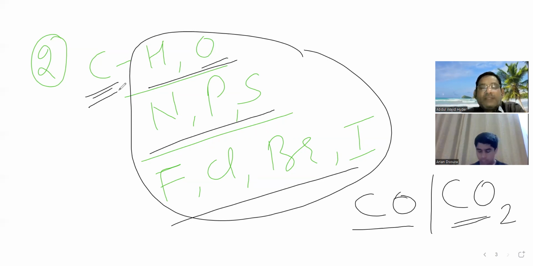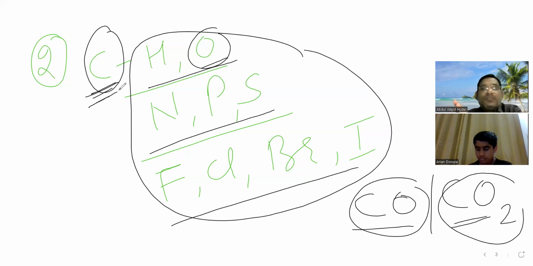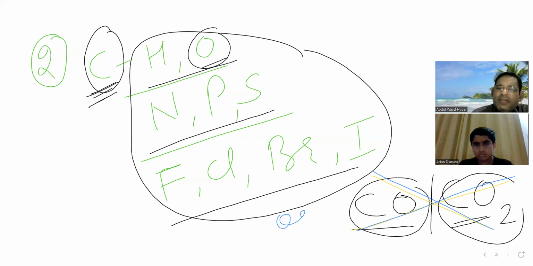So these compounds should also be organic in nature, because according to this definition, compounds of carbon with any of these elements will always be organic. It should be organic, but it was not. Carbon monoxide and carbon dioxide are not organic compounds.